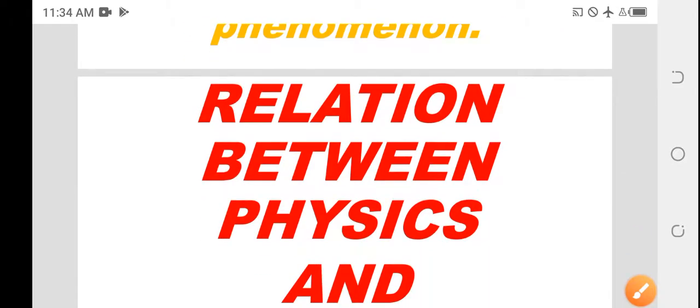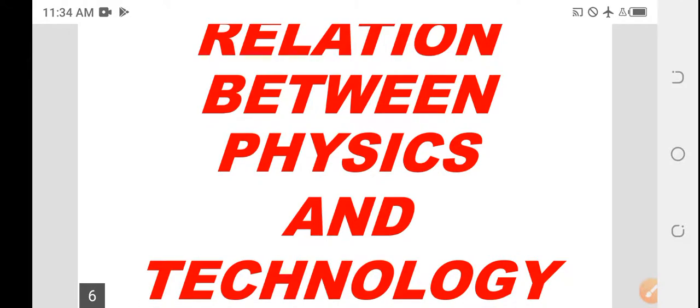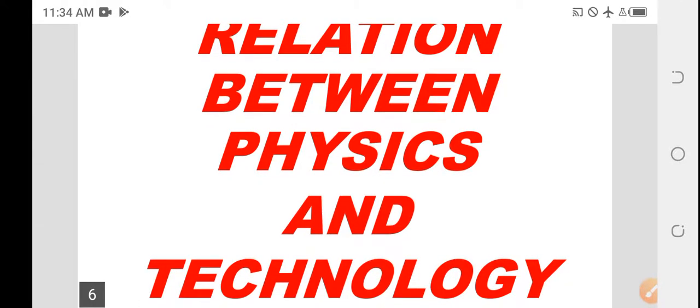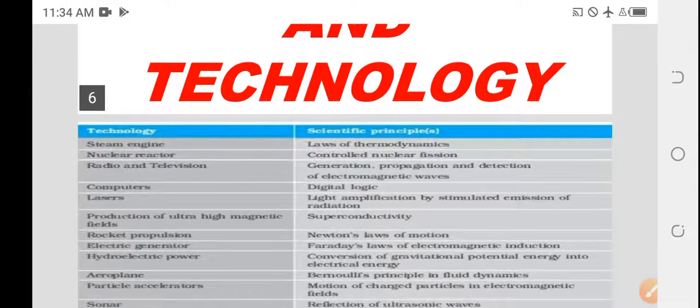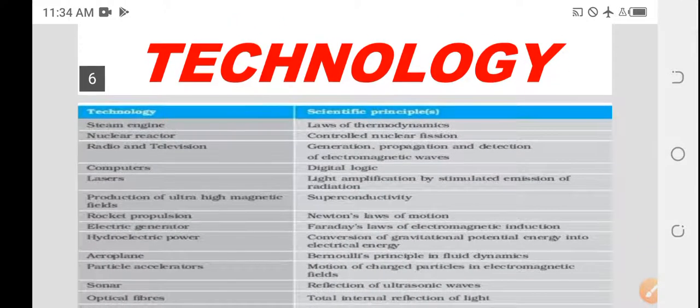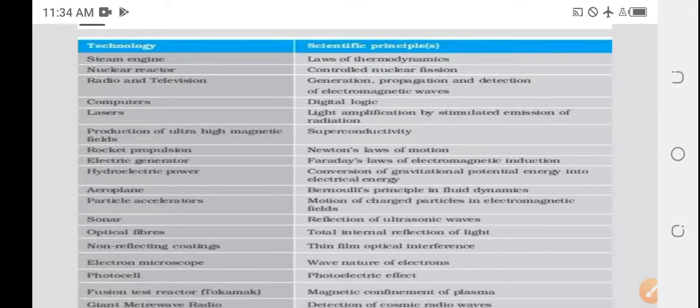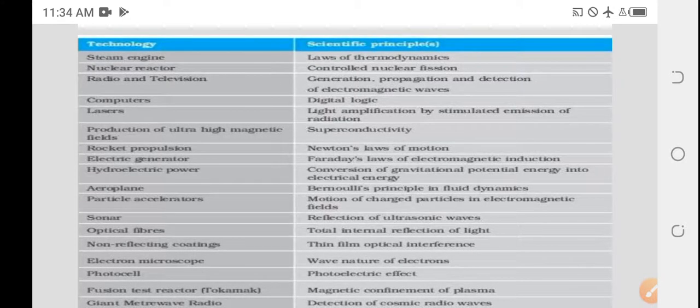So, what is the relation between physics and technology? Natural phenomena means, for example, the twinkling of the star. Here, how are science, physics, and technology related? The technology which we use for our comfort, the gorgeous electronic devices, the computer, TV, mobile, laptop, everything belongs to technology.